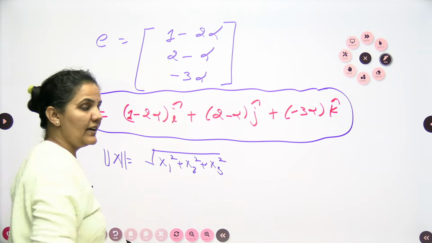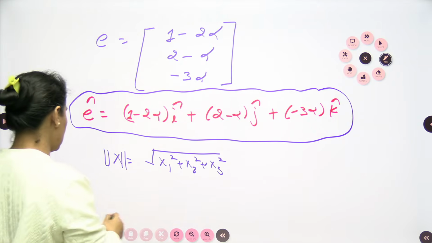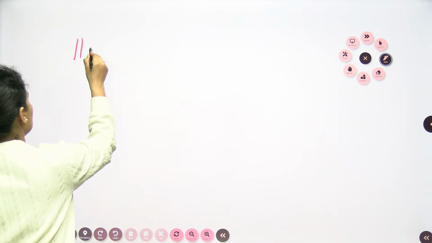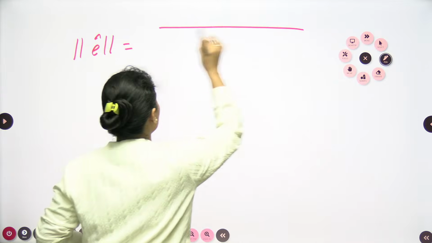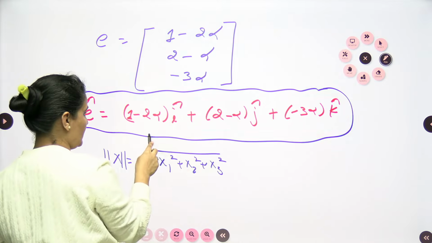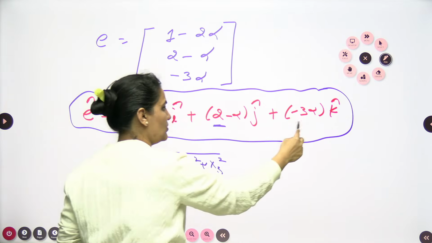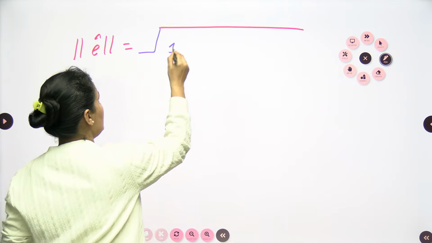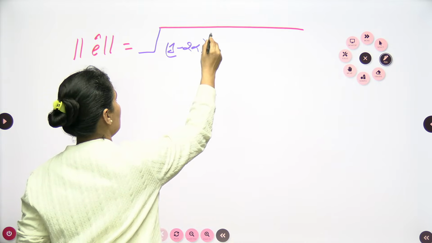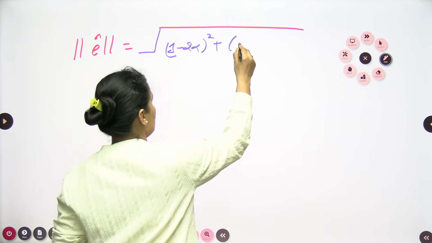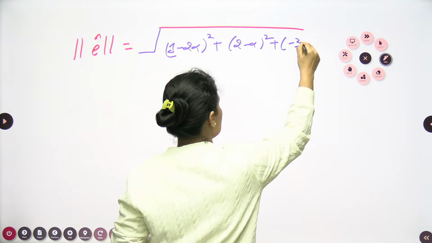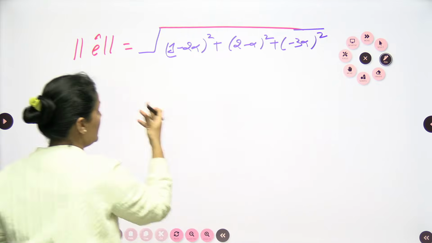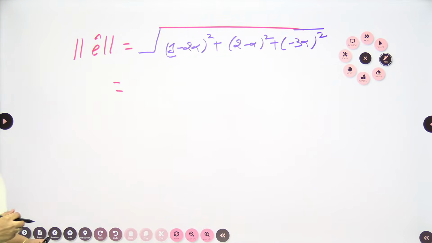So I need the norm of this vector e, which is the square root of (1 minus 2 alpha) whole square plus (2 minus alpha) whole square plus (minus 3 alpha) whole square.